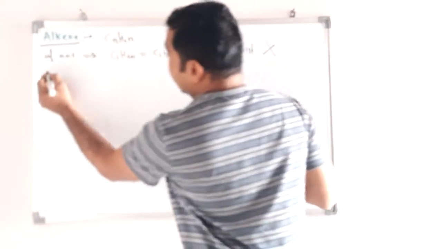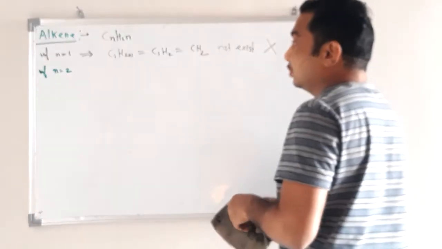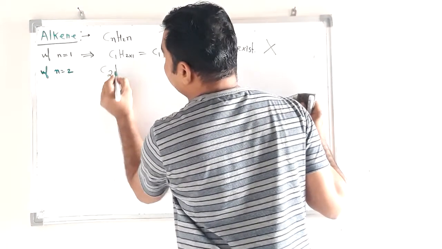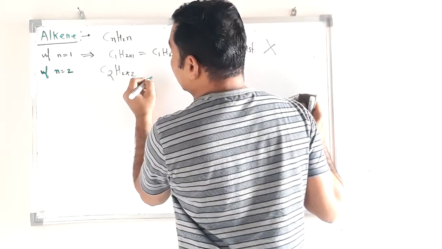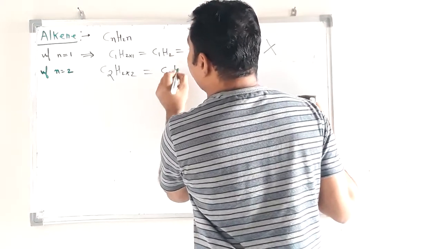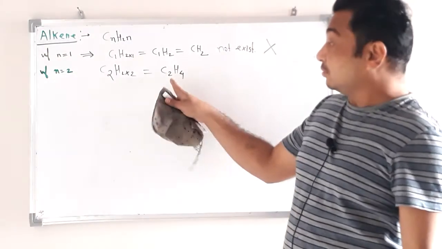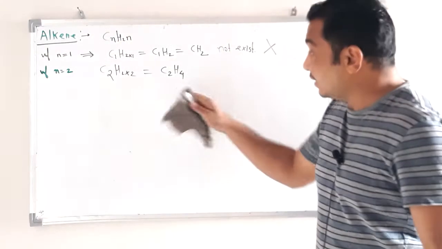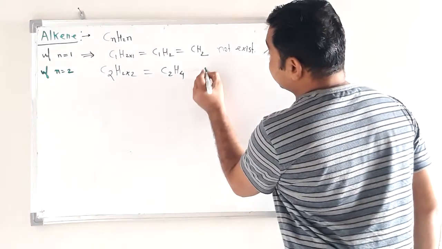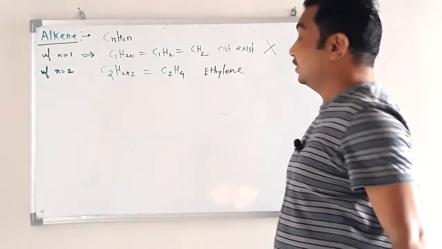Now second, start from n equal to 2. If we put n equal to 2, then C2H2 into 2, that is C2H4. This is the first member of the alkene family and its name is ethylene.